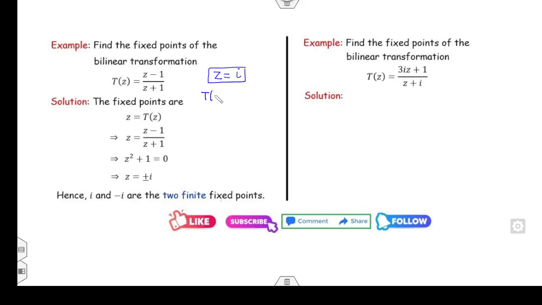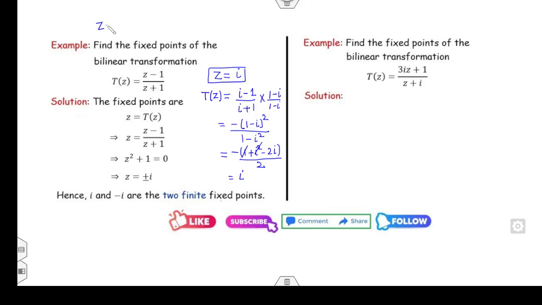If in the examination, then what is the T of z? Iota minus 1 divided by iota plus 1. Now you can rationalize them. 1 minus iota, 1 minus iota. The numerator becomes, I can take minus common, (1 minus iota) square. Denominator is a square minus b square. So you can see a square plus b square minus 2ab divided by 2. So that is again iota.